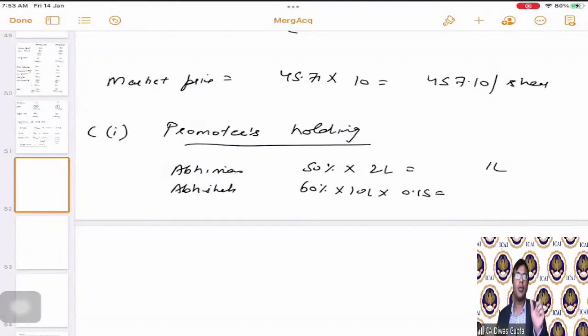So 10 lakhs is the total number of shares of Abhishek Limited. In that 60% belongs to the promoters. Now, once that gets merged into the new entity, there is a swap ratio of 0.15 that is applied to the shares of Abhishek. Hence, the number comes out to be 0.90 lakhs. So the total is 1.90 lakhs.